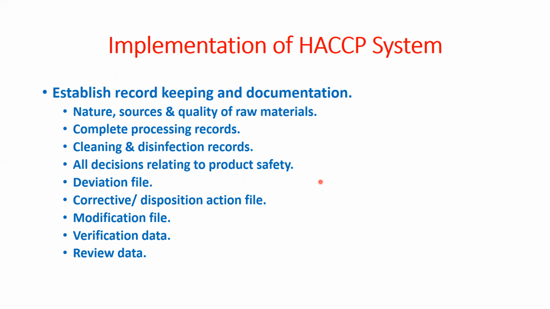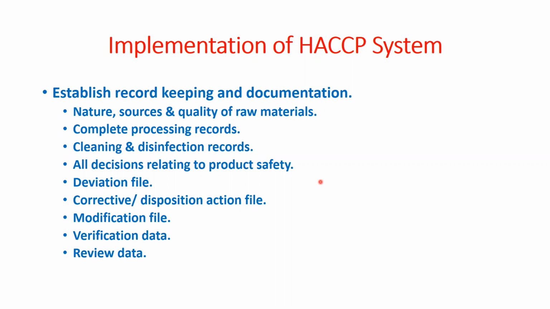These are the records and documents we must have to keep in a proper way for the inspection team. If any inspection team is coming, they will check on your record and documentation, and they may also visit your plant. And they may see how you are producing or manufacturing your product, whether the HACCP system is applied in a proper way or not.